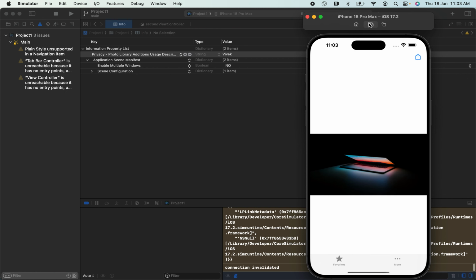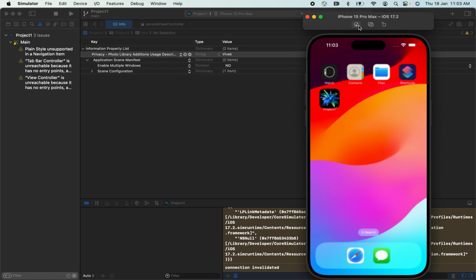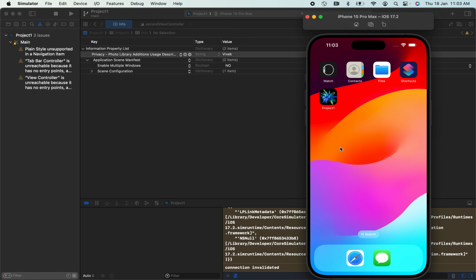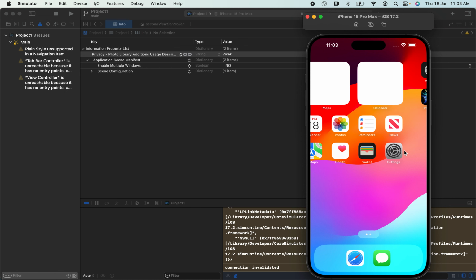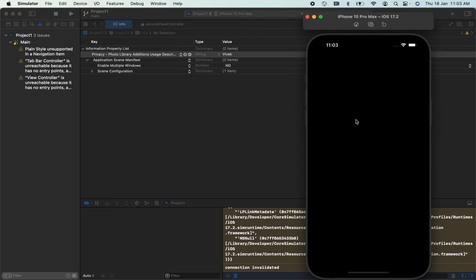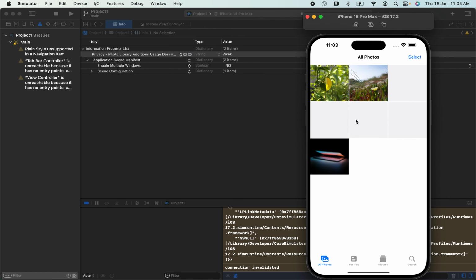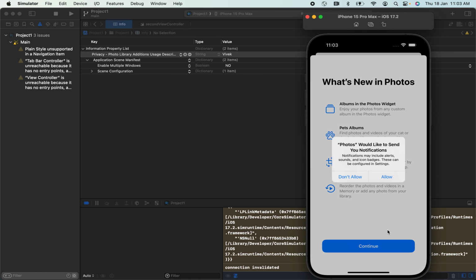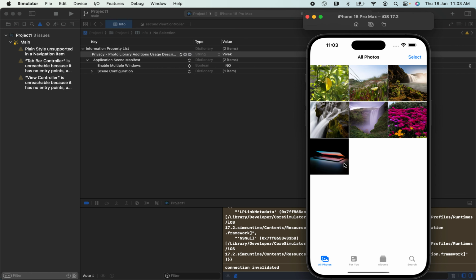If I click on allow, and go to the home screen and then to the photos, you can see the image that we have saved there. See,